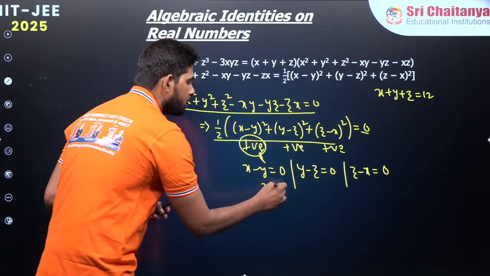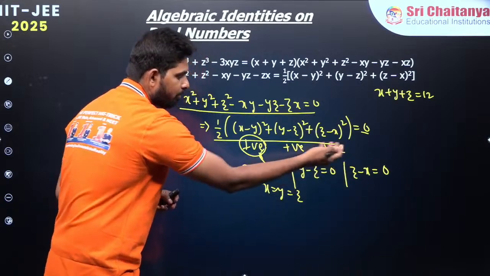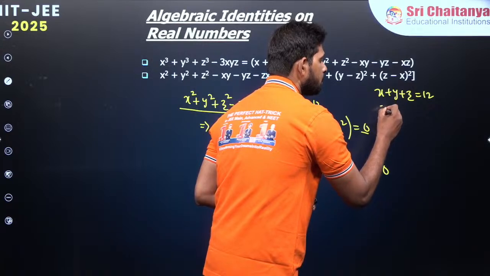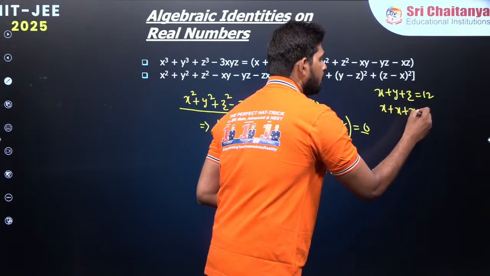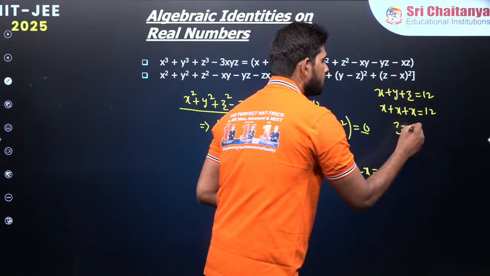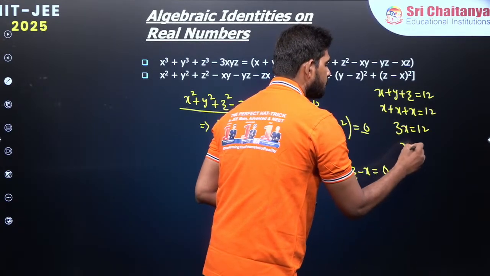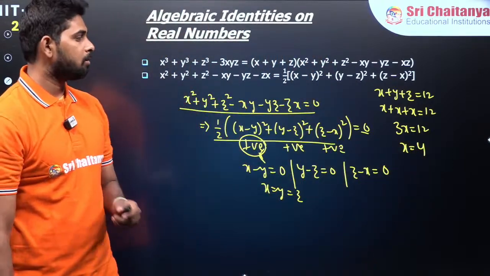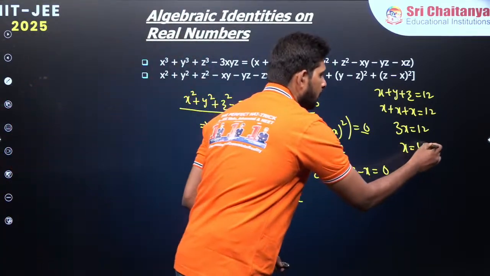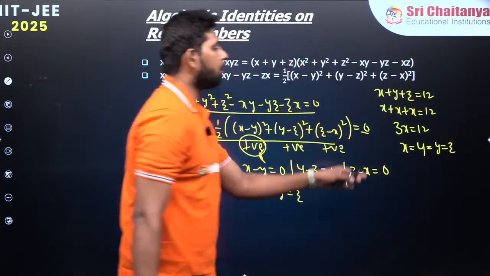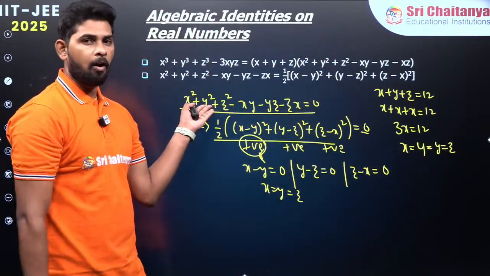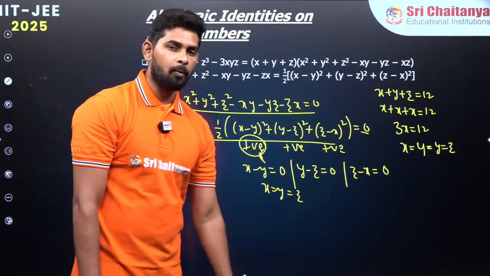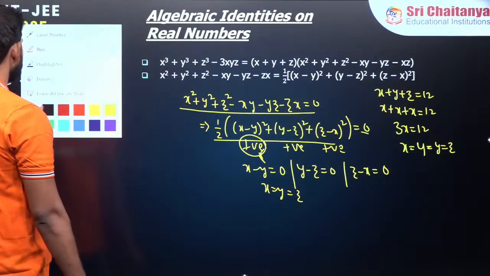Now x is equals to y, you can see, and from this y is equals to z also. From there z is equals to x. X is equals to y is equals to z. Putting all this over here in this equation, x plus x plus x is equals to 12 over there, which is giving us 3x is equals to 12, and x is given as 12 divided by 3 is going to be 4. You can see x is equals to 4, which is going to be not only x but also y but also z. All are equals to 4 only. You just substitute in this all these values over here, x, y, z, you are going to get definitely 0, right? So this is how you are going to solve the problems, by using this identity there, right?